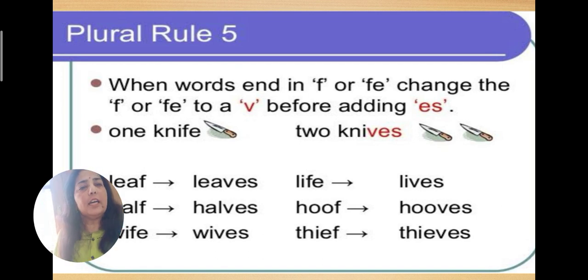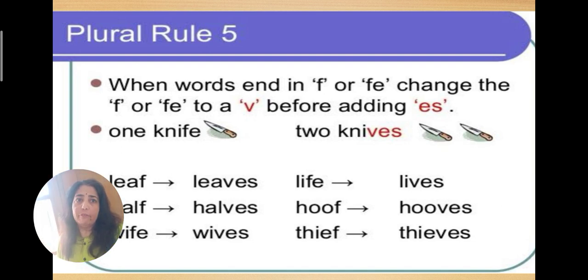So rule number 5 says that when the word ends in F or FE, then what we do is we remove that and we add VES. Leaf, leaves. So we remove that F and we add VES.